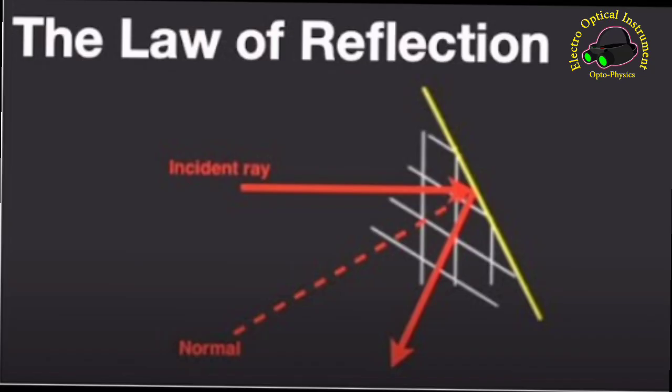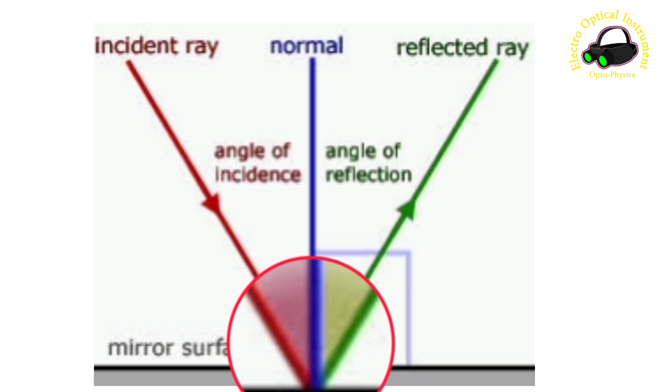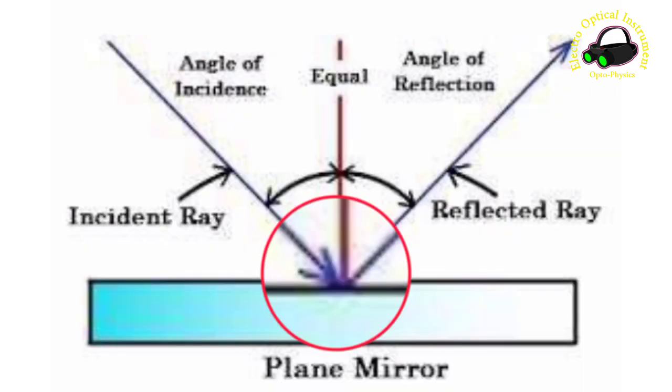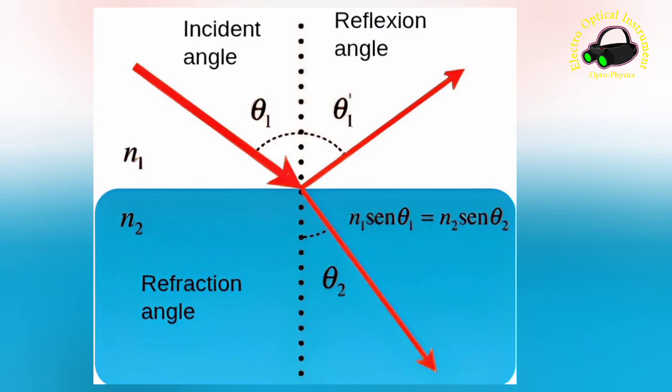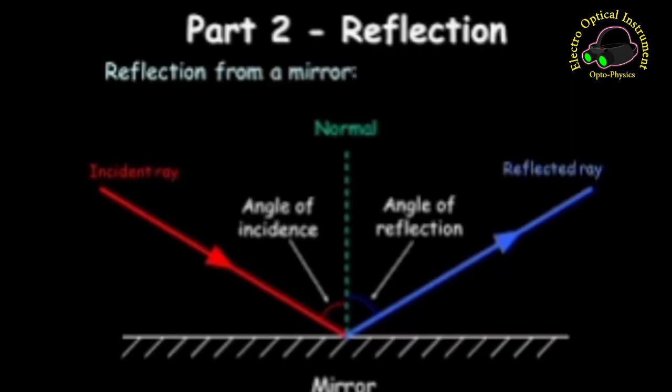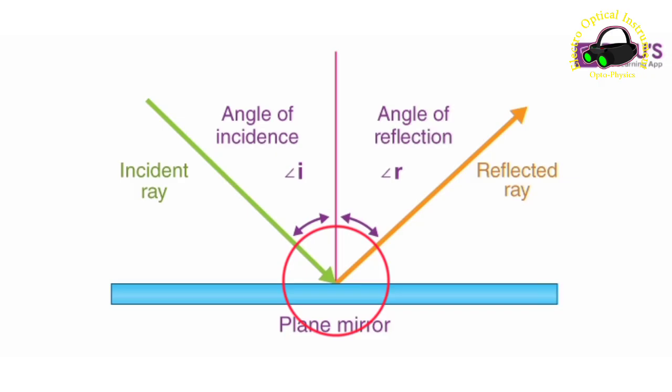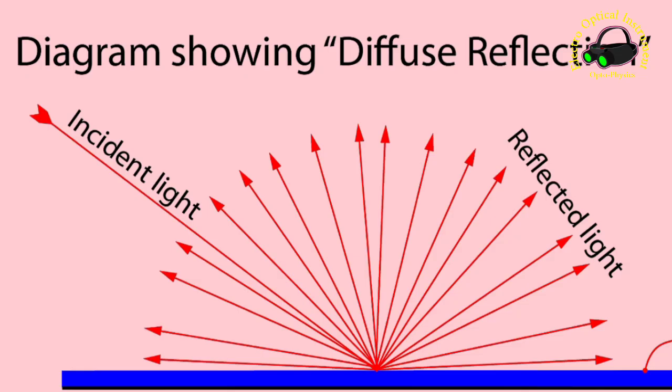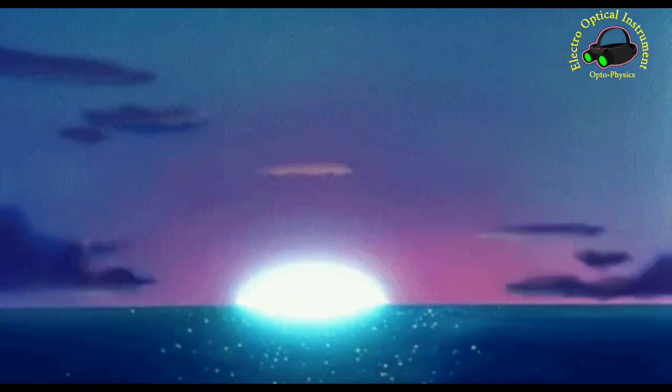Second law: the incidence ray, reflected ray and normal to the surface all lie in the same plane. This means that the ray of light, its reflection, and the perpendicular line, the normal to the surface at the point of incidence, are all coplanar, lying in the same plane.